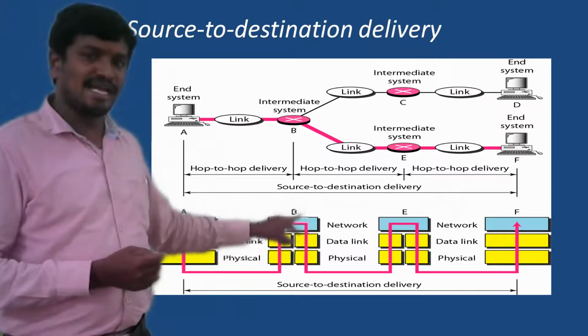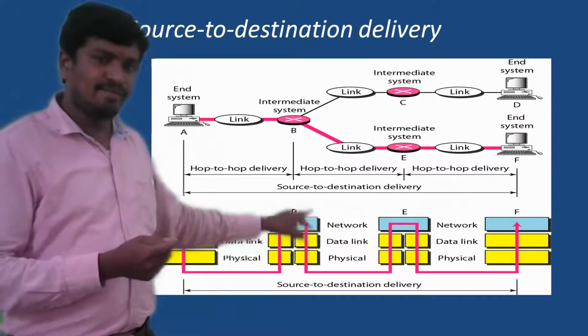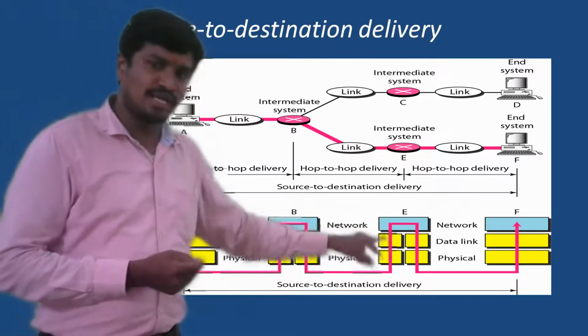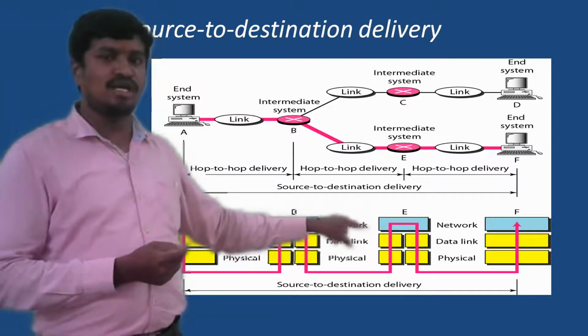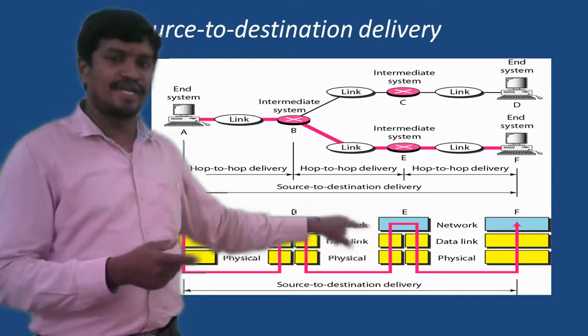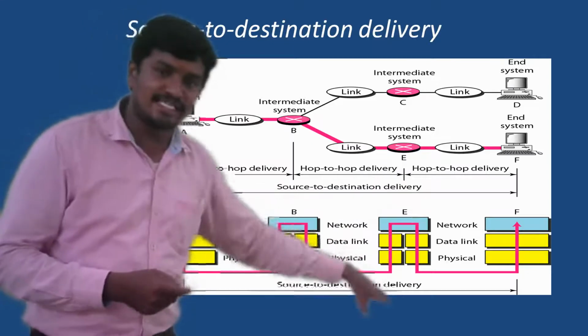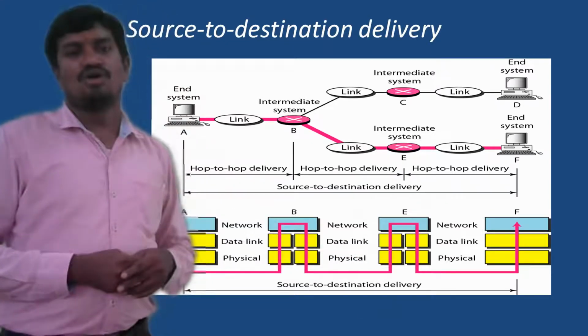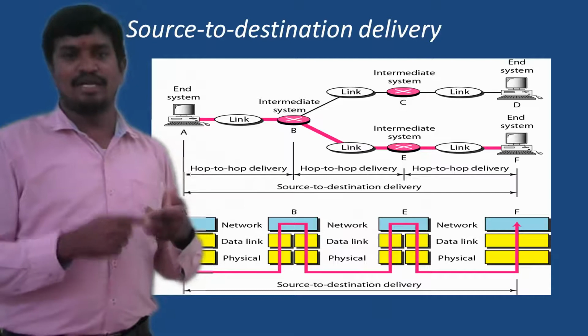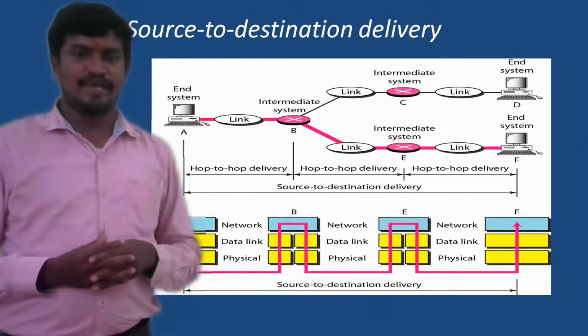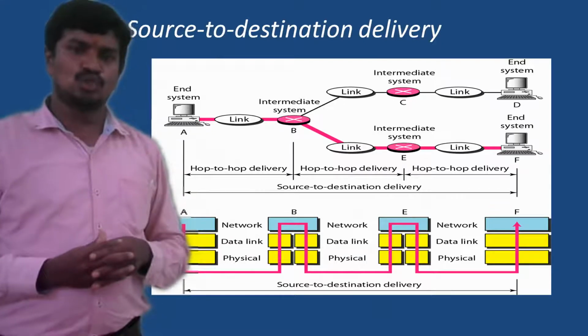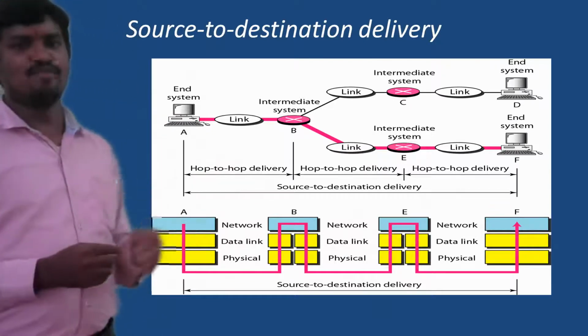Now the network layer will calculate the next route address. Again the data is transferred to that next route. Again here at system E, the network layer will find out the next route, the next node address, that is F. Again the data is transferred like a flow between the network layer, data link layer and physical layer. This way the network layer is making use of the hop source to destination delivery model.